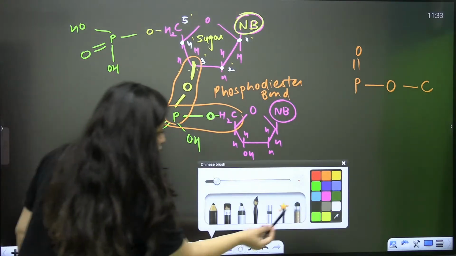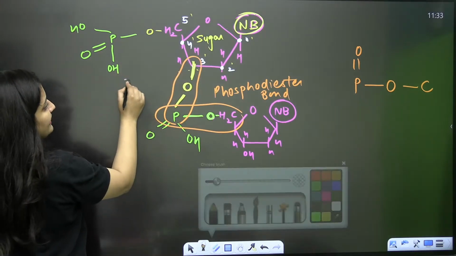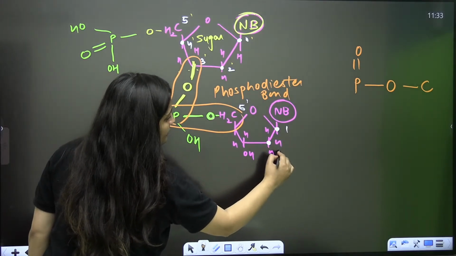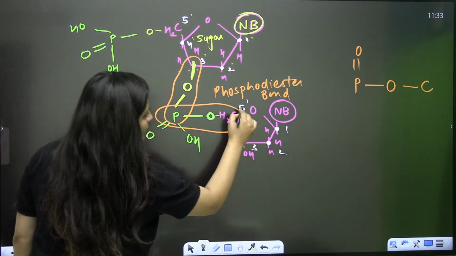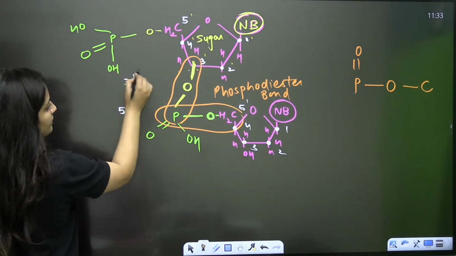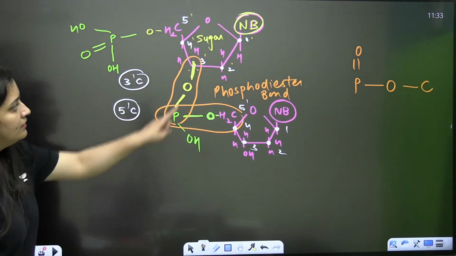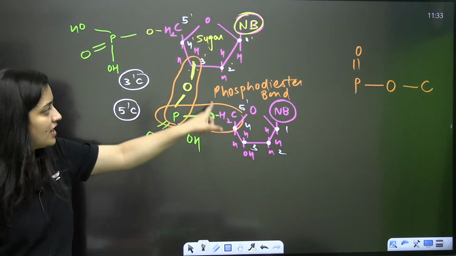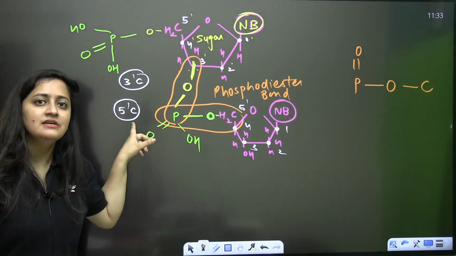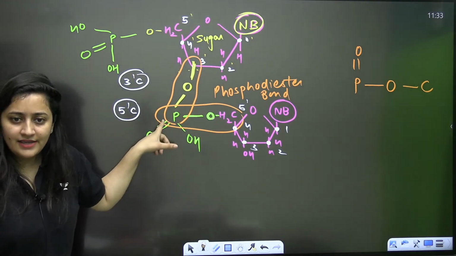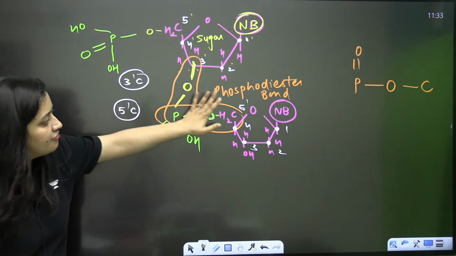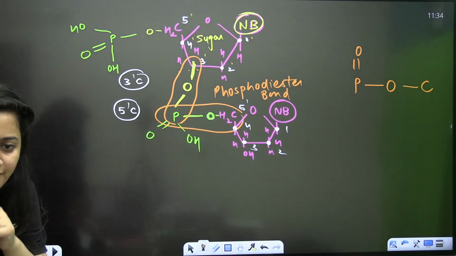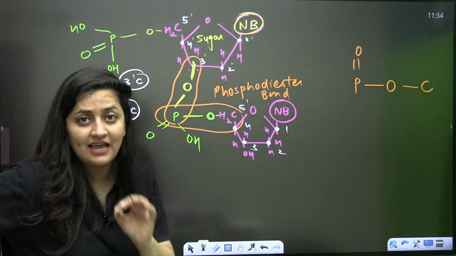So see, this is the first sugar, its 3' carbon. This is the next sugar. See, carbon number 1, carbon number 2, carbon number 3, carbon number 4, carbon number 5. So in the next sugar, the 5th carbon. They are involved in the bond formation. The 3' OH, this 5' carbon and this 3' carbon, they are involved in the bond formation with this phosphoric acid. Yes or no? So that's why we used to say 3',5' phosphodiester link. This is the 3'-5' phosphodiester link.